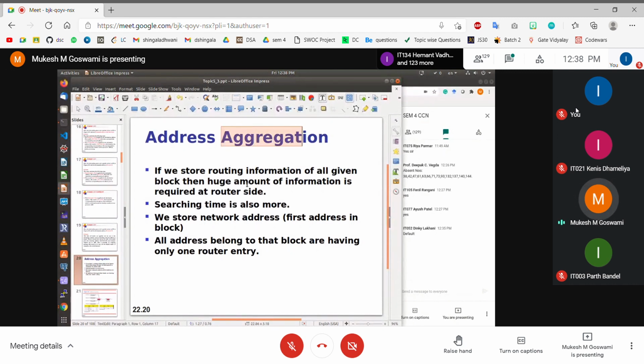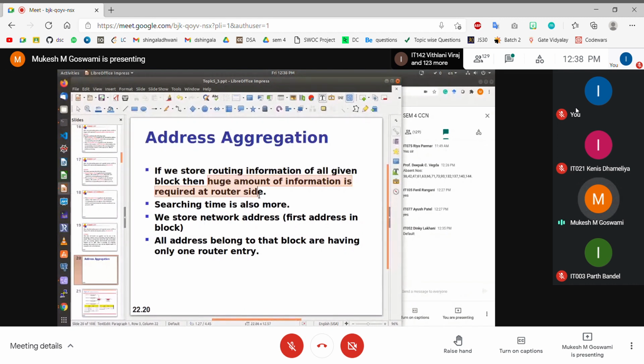Instead of storing the individual network addresses, because an organization will have many different networks and subnetworks, this is going to be a very huge amount. We know that the internet is actually a hierarchical design. We have an ISP, a local ISP, a regional ISP, a national ISP, and so on. Therefore, there is going to be a huge number of networks and subnetworks.